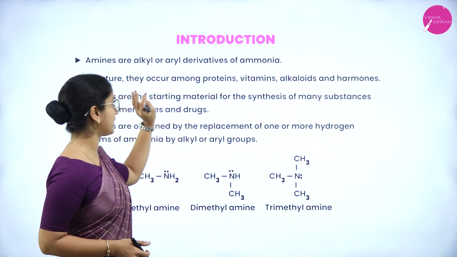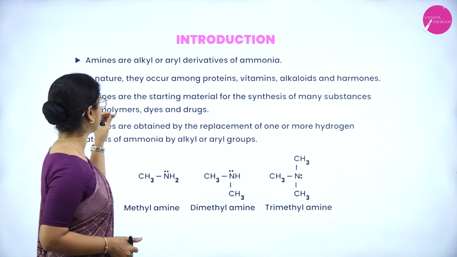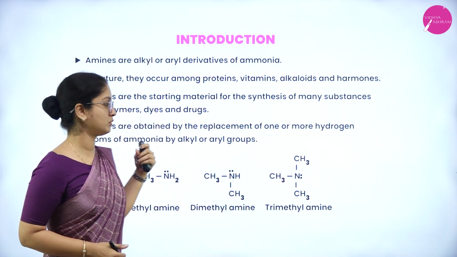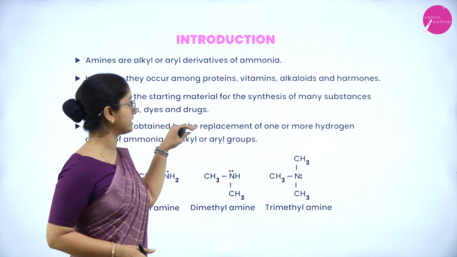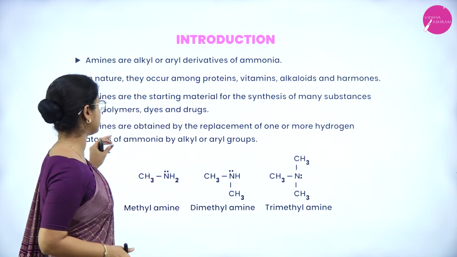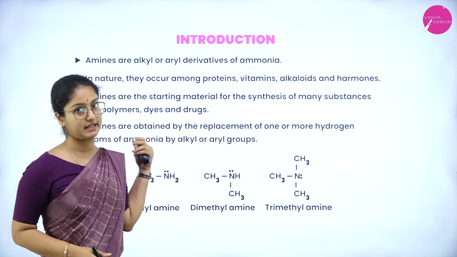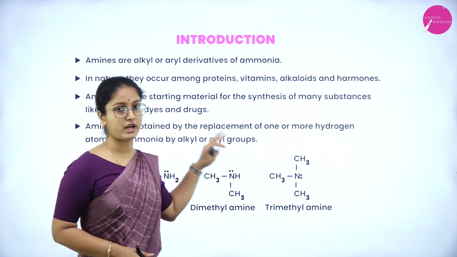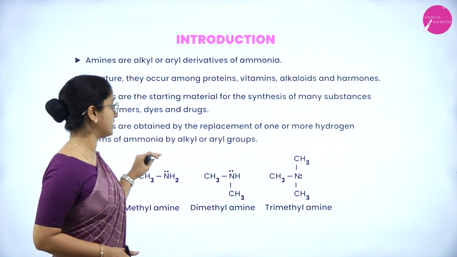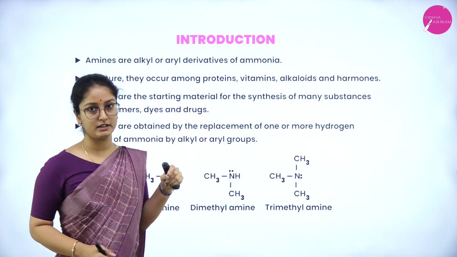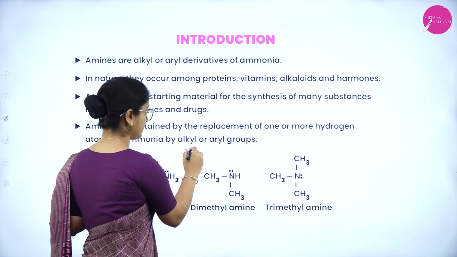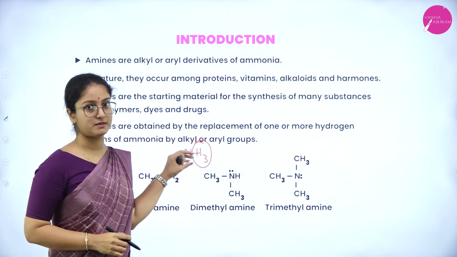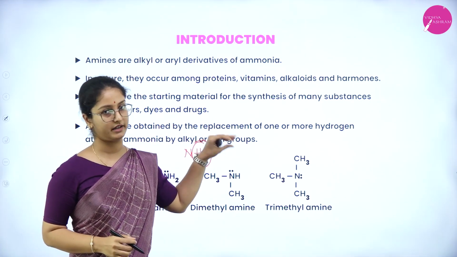Amines are alkyl or aryl derivatives of ammonia. In nature, they occur among proteins, vitamins, alkaloids and hormones. Amines are starting material for the synthesis of many substances like polymers, dyes and drugs, etc. Amines are obtained by the replacement of one or more hydrogen atoms of ammonia by alkyl or aryl groups. So ammonia has a formula NH3, wherein these hydrogen atoms are replaced by either alkyl or aryl groups.